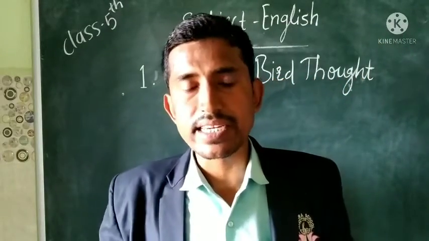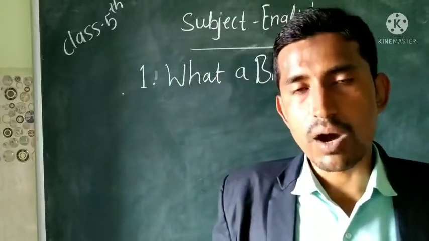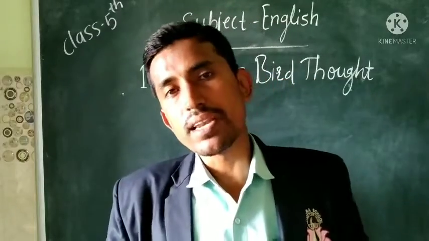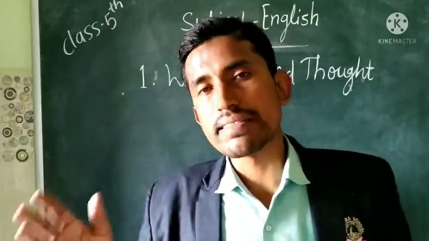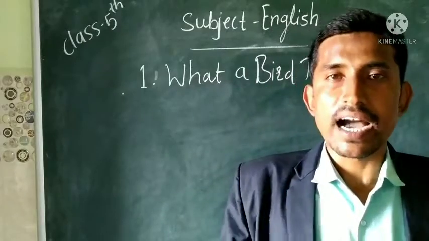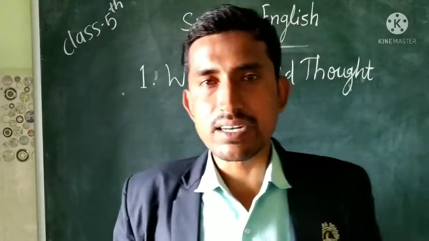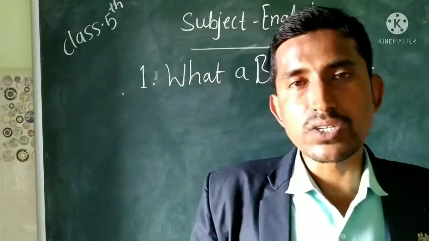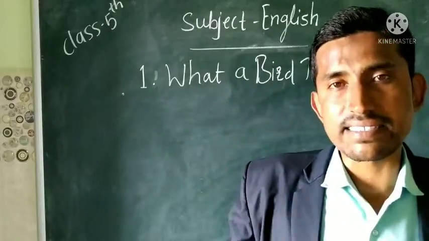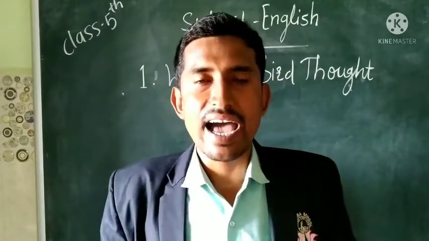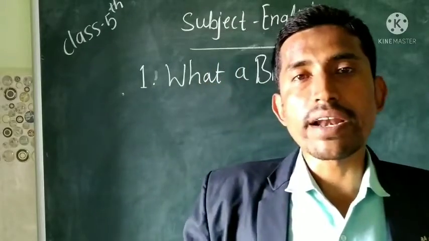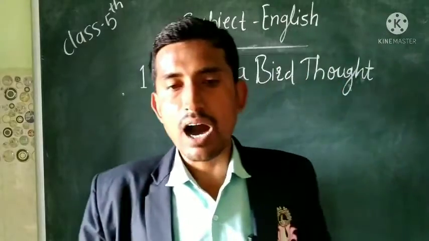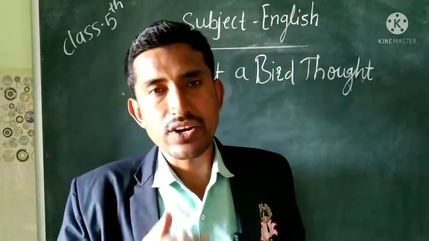Then when it came out of the egg, the bird was living in the nest, and it was thinking that the nest is its world. But when the bird grew up, the bird was living on the branch of the tree. Then again the bird realized that this tree is the world. But when the bird was able to fly, and when the bird was flying into the sky, by seeing the sky, the bird realized that the world is beyond its thinking. So last, the bird is telling how the world is really made, I cannot tell.